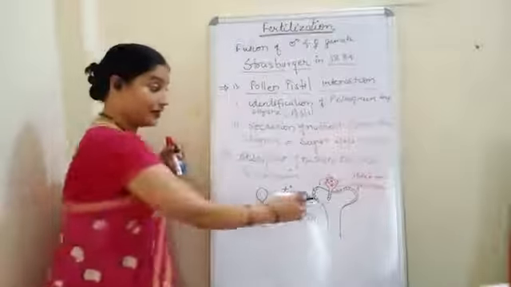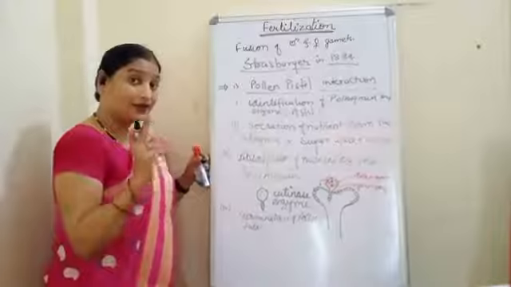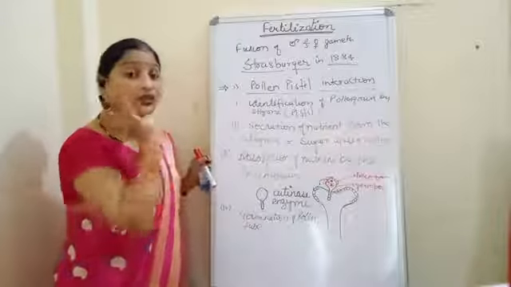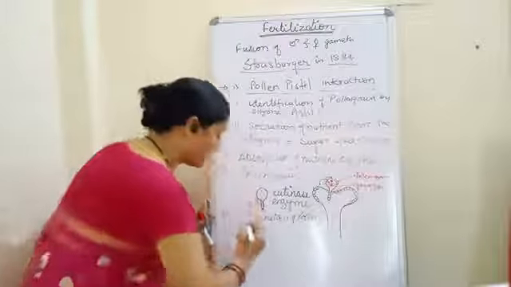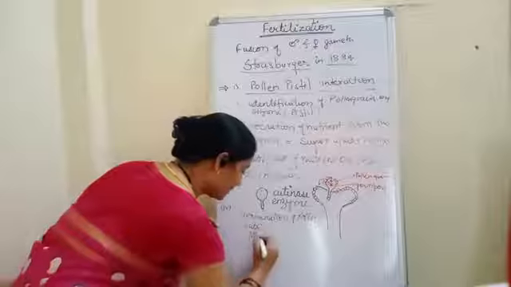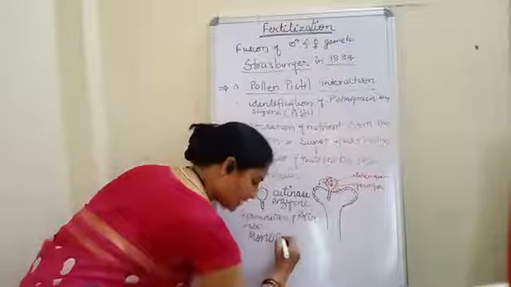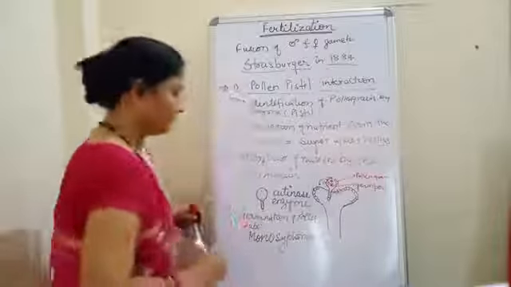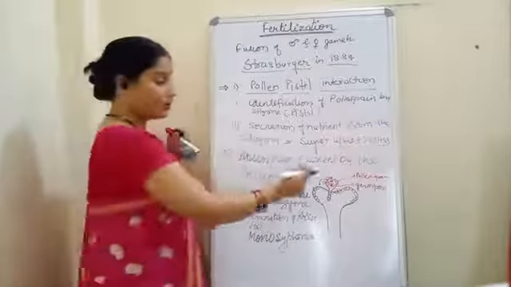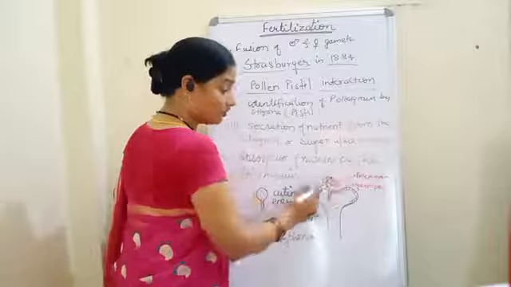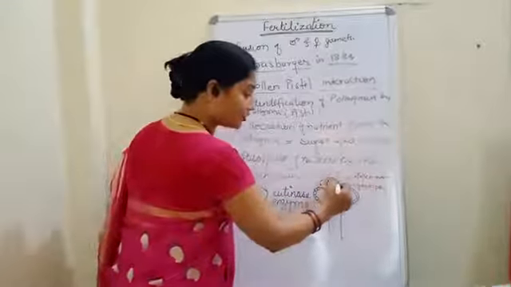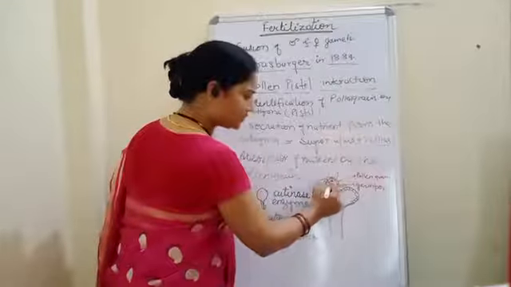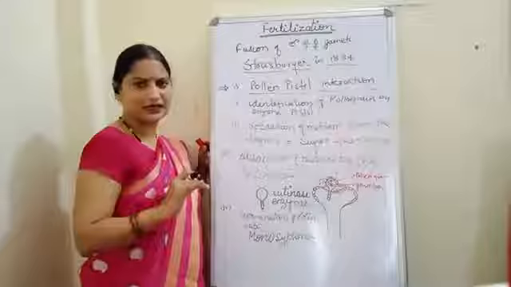The pollen tube has germinated, see. Now, if only one pollen tube germinates, then the condition is called monosiphonous. Now see, because the pollen grain consists of many germ pores, many pollen tubes may originate. Two to three pollen tubes can germinate.